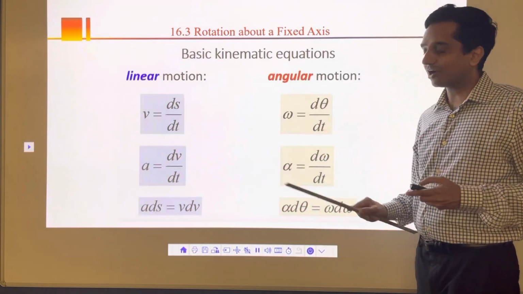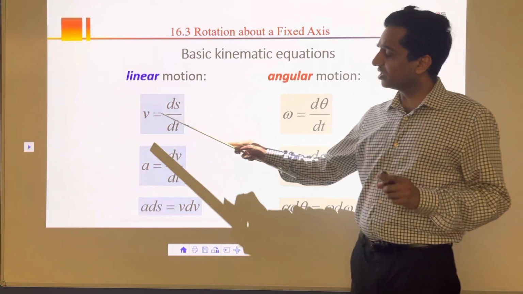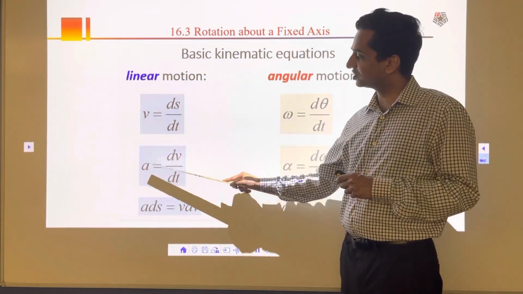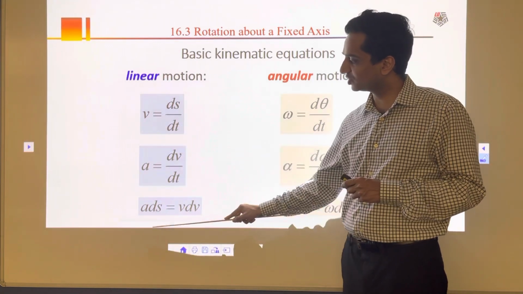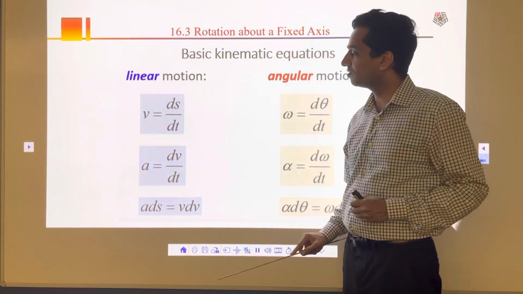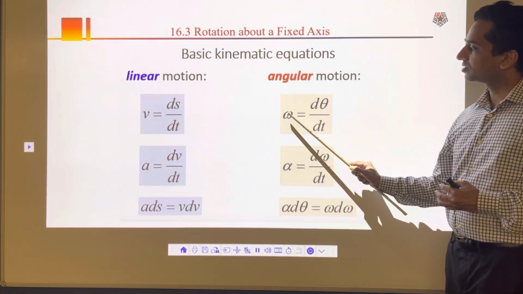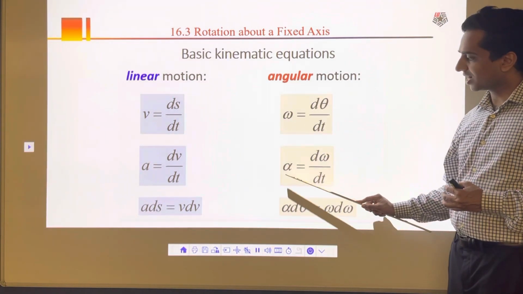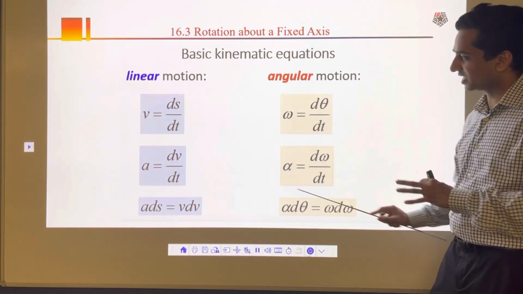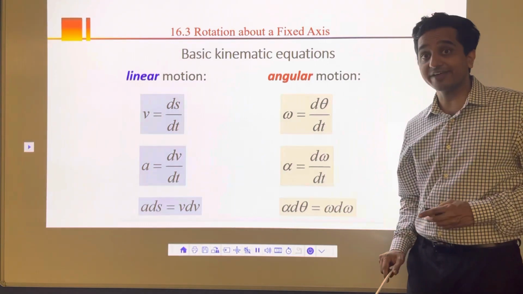Now if you remember chapter 12, you learned the exact same thing. Velocity is ds by dt. Linear acceleration is dv by dt, and the combination of these two gives a ds is equal to v dv. That's what you learned in chapter 12, linear motion. Same way, for angular motion, omega is d theta by dt, alpha is d omega by dt, and alpha d theta is equal to omega d omega. It's exactly the same thing. Here we have linear motion; in chapter 16 we learn about angular motion.